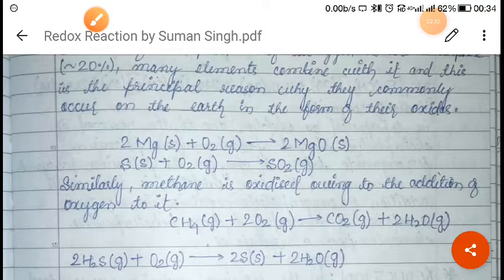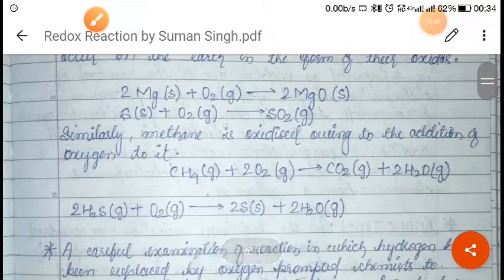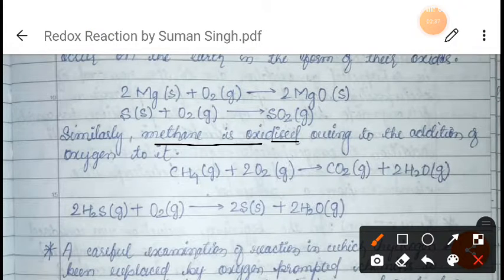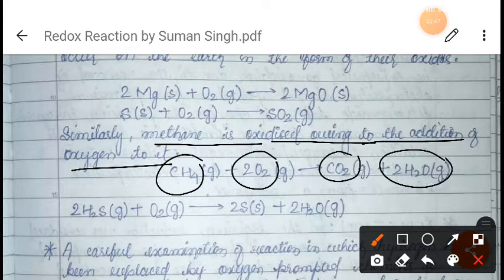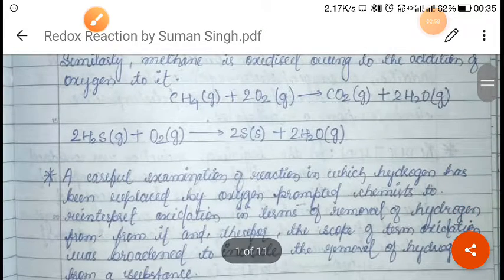In the same way, similarly, methane is oxidized owing to the addition of oxygen to it. As you can see, this is methane, and when we add oxygen to this methane, we get carbon dioxide and H2O. So it means that methane is getting oxidized. Why? Because we are adding oxygen, right? So addition of oxygen is oxidation. Okay.